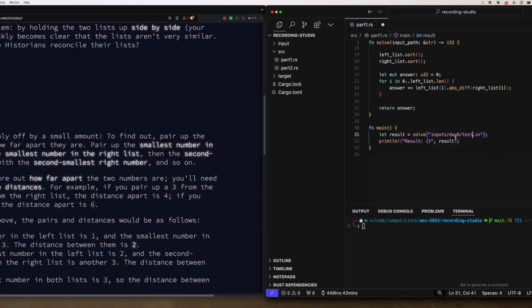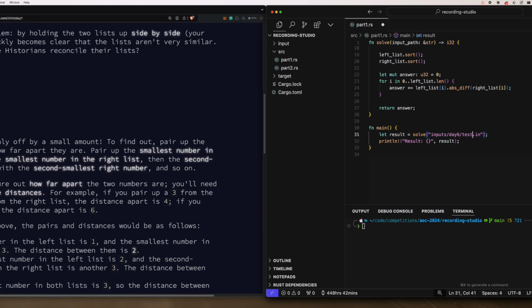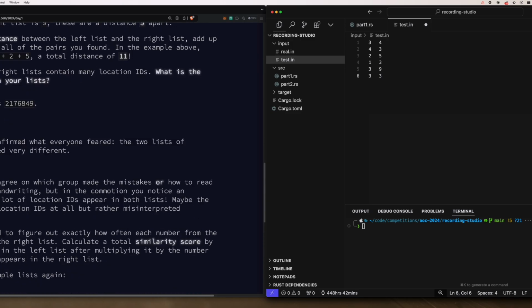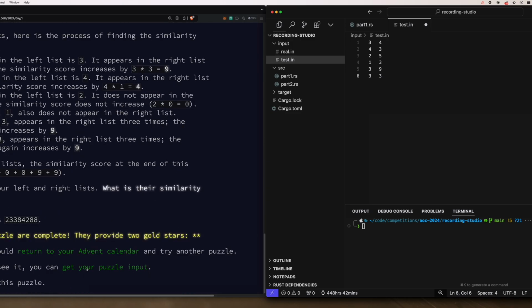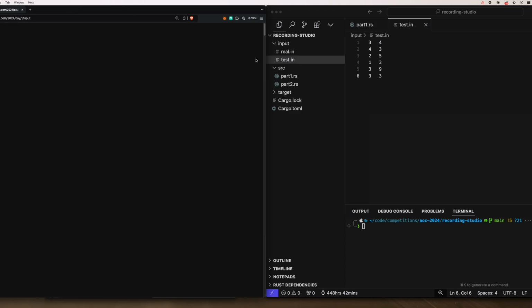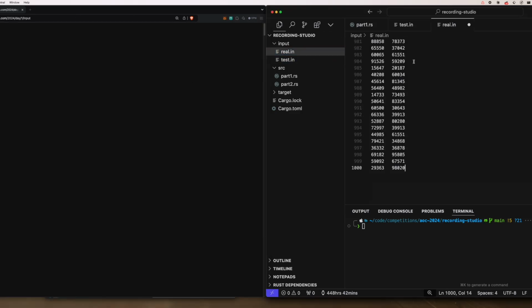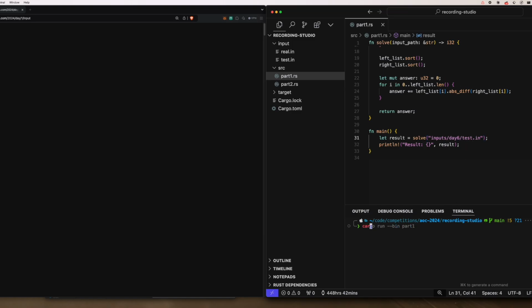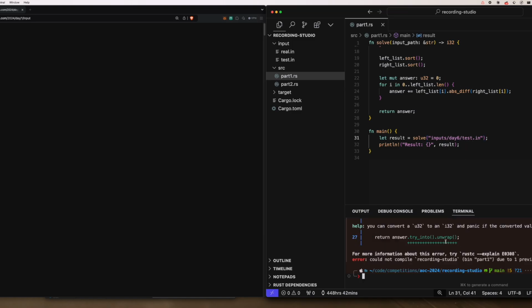And then I'm going to change this to read from the test input. I don't think I actually have copied this input in, so let me do that real quickly. I'll go ahead and copy that in. Okay, I've already responded to this question, so I need to get my input again. There we go. So we have our input, and then we're going to go ahead and run this. So cargo run bin part 1.